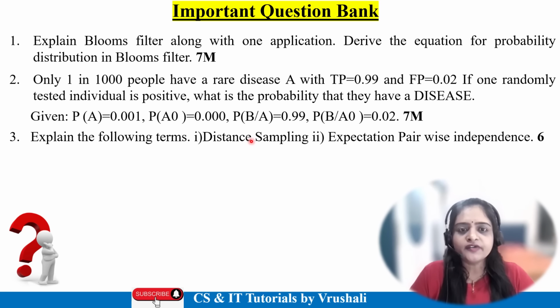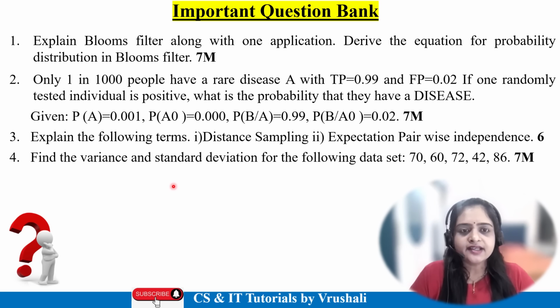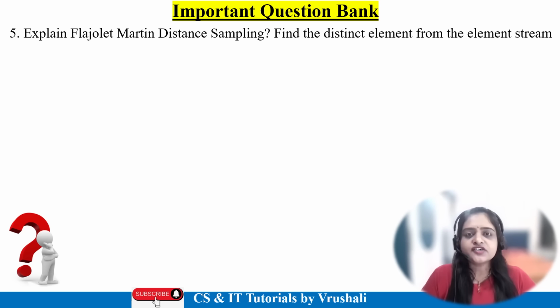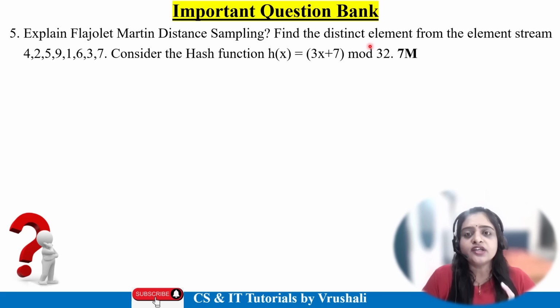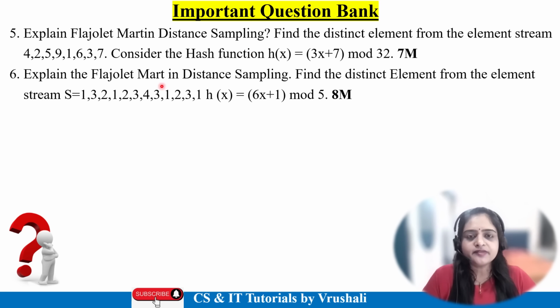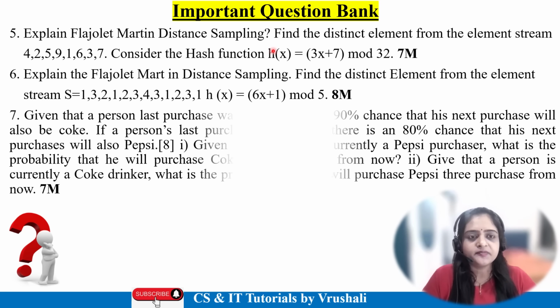Next one is: explain the following terms, distance sampling and pairwise independence, for 6 marks. Then a data set is given and you have to find out variance and standard deviation for 7 marks. The next question is related to the Flajolet-Martin algorithm: explain the algorithm and find out the unique elements in the particular data, where hash functions are given. We have already solved this kind of example. Now try to solve this one. We have solved this example in our slide for 8 marks. Similarly, this example was also asked in your previous year question paper.